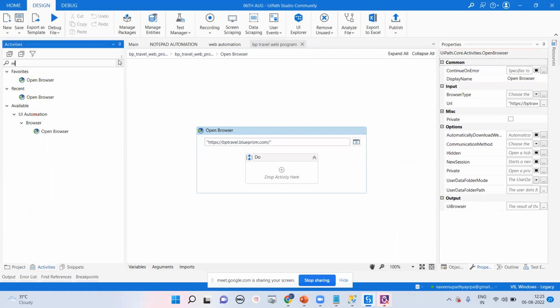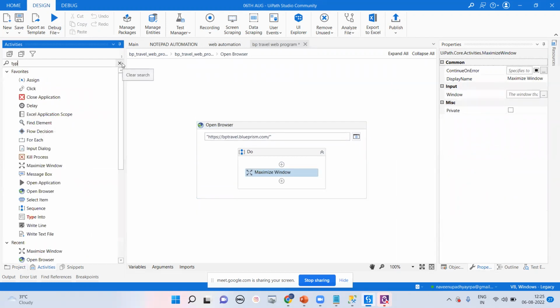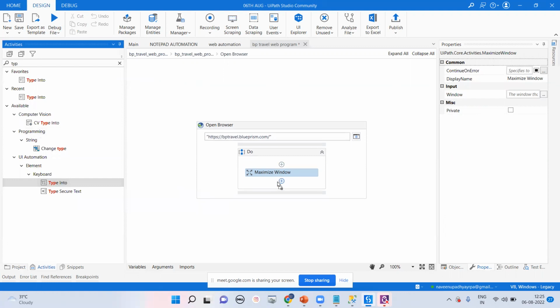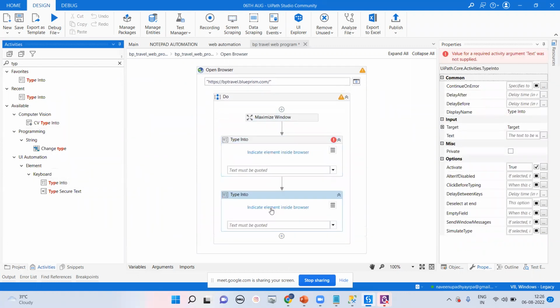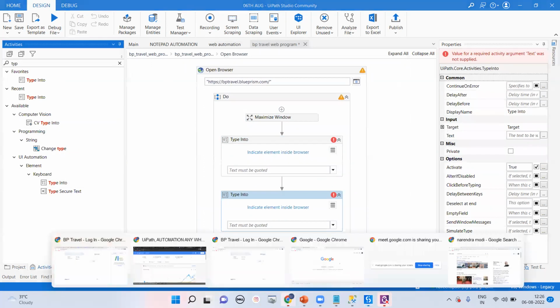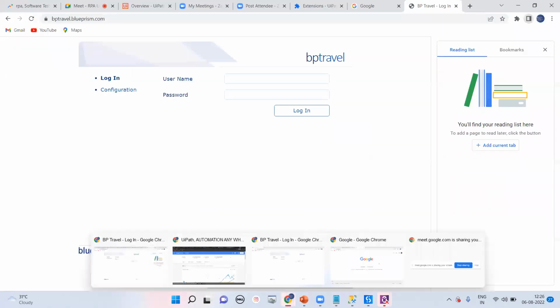We are going for the maximize window activity. We are going to drag and drop this particular maximize window. After that, we are going for type into, that is for ID and for password. So here we are going to automate this particular thing. Let me close this also, whatever is not required.